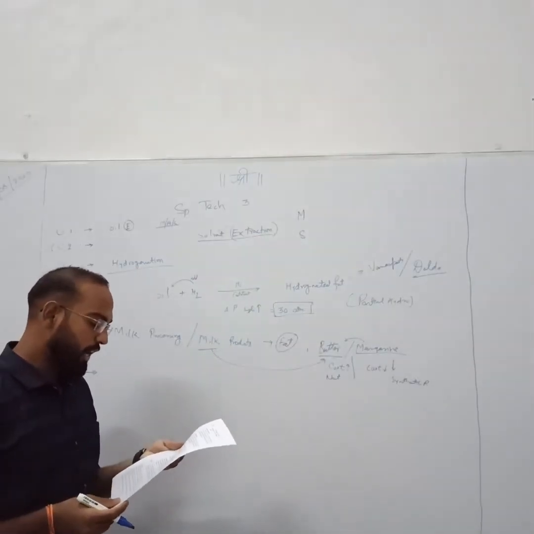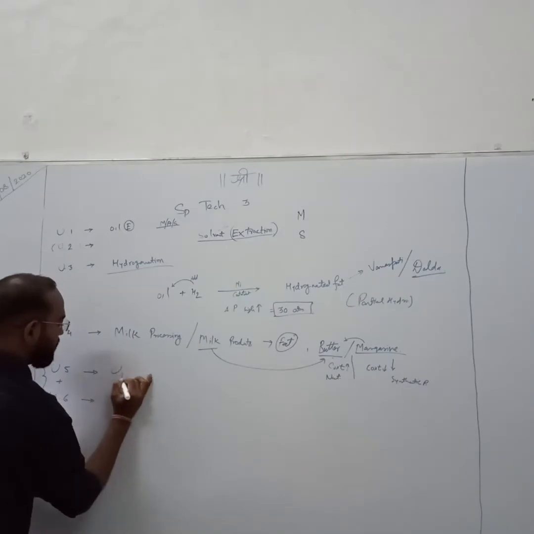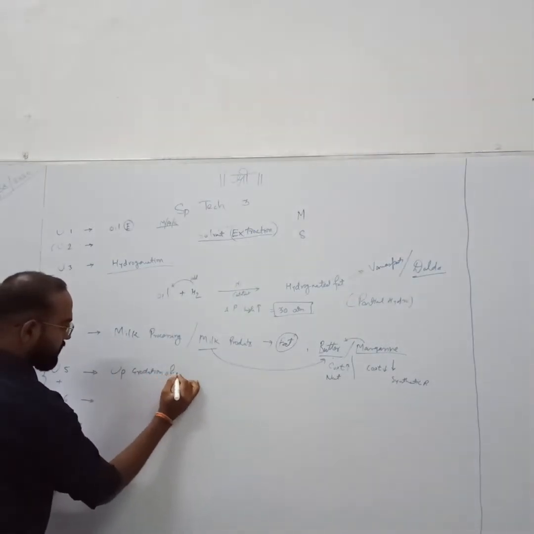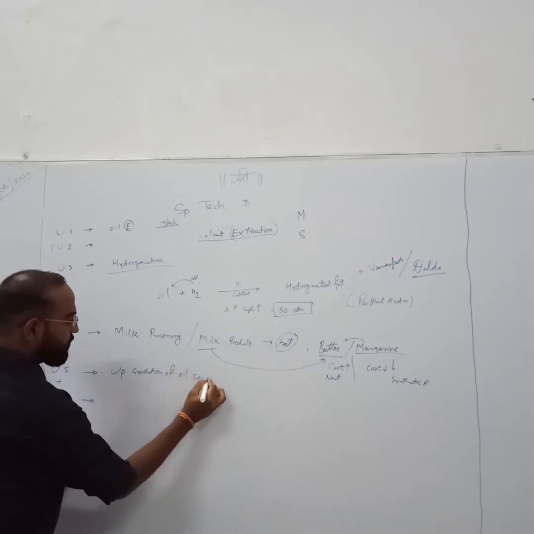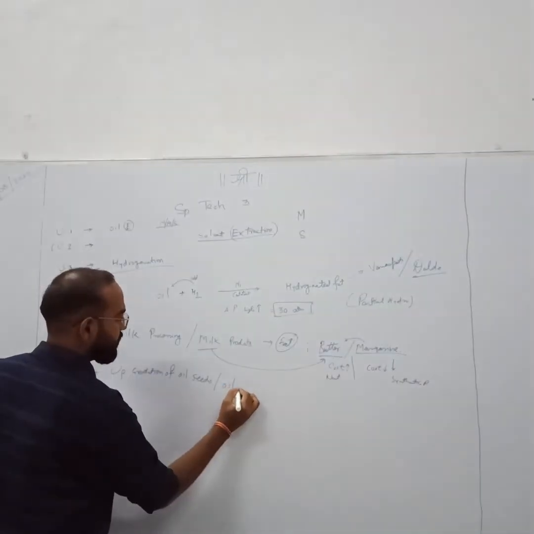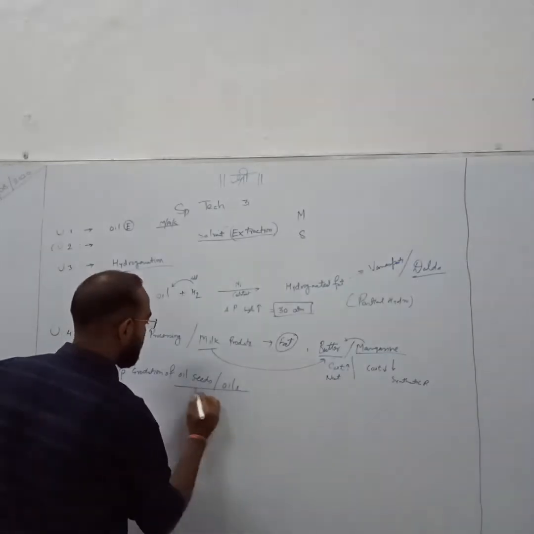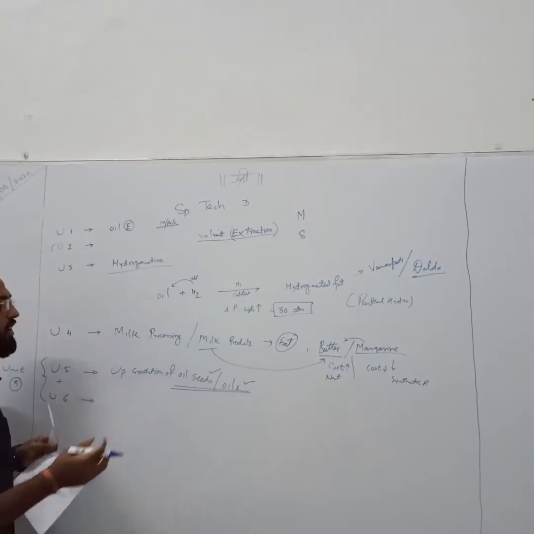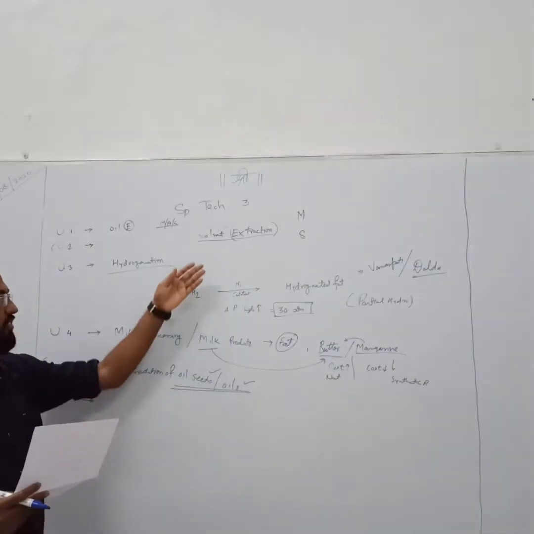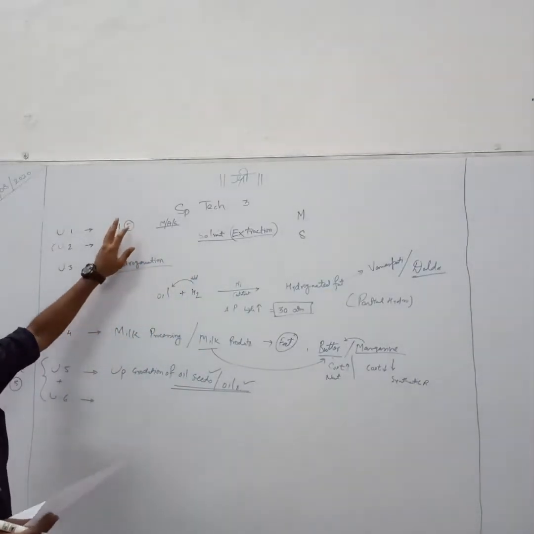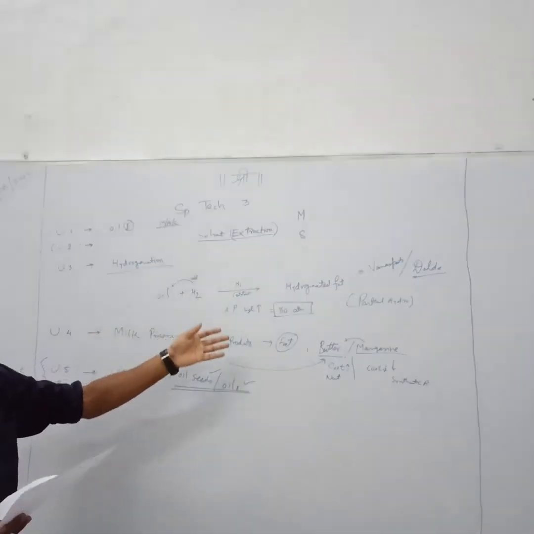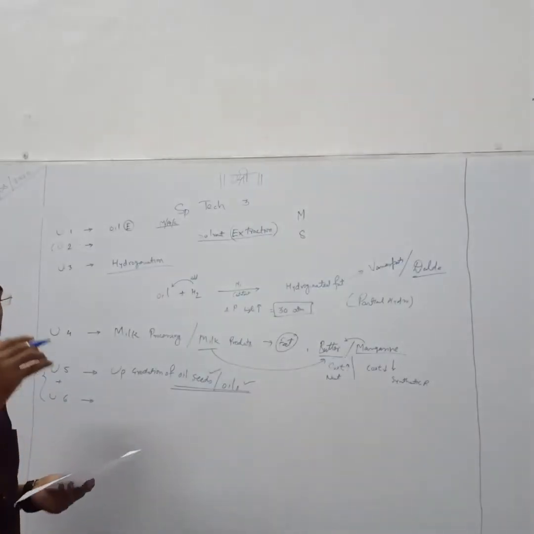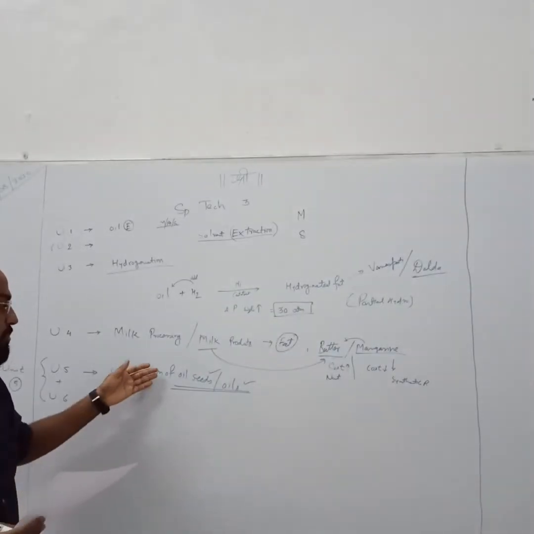Upgradation of oil seeds and oils. Both things, not only oils but also the upgradation of oil seeds. There are n number of oil seeds. We already discussed in unit number 1 groundnut, sunflower, safflower, soybean, sesame, cottonseed, coconut, palm. There are various seeds. It's a very big range.